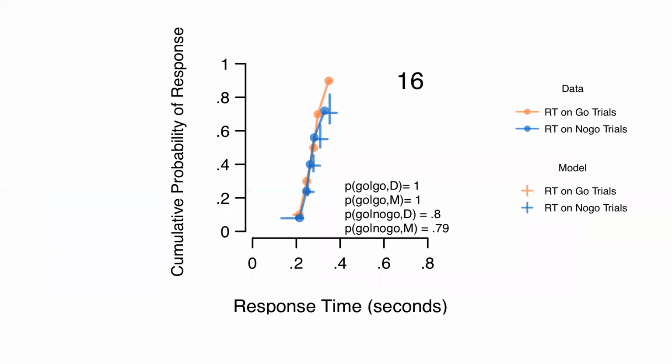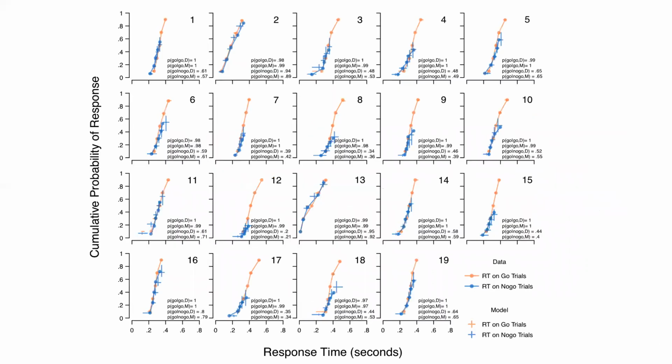Now, the model provided a good account of all aspects of the data. Here I'm showing one participant. On the x-axis we have response times, and on the y-axis, the cumulative probability of response. The dots represent data, and the lines across both axes indicate credible intervals of the posterior predictive distribution, where the vertically placed dots are showing quantiles of the response time distribution. So the model is nicely capturing key features of those data. That's just one participant, but when we look at all 19 participants in the experiment 1 data, we see a similarly good explanation of the response patterns.